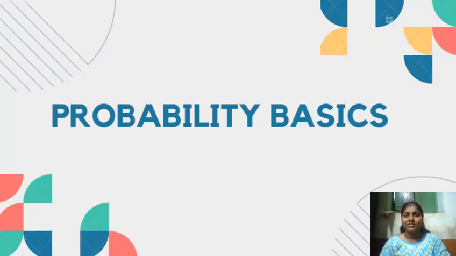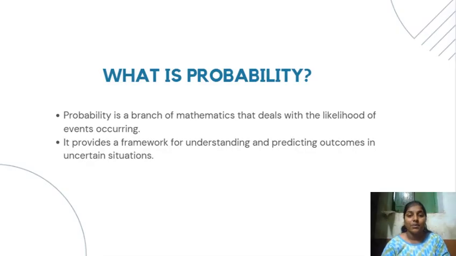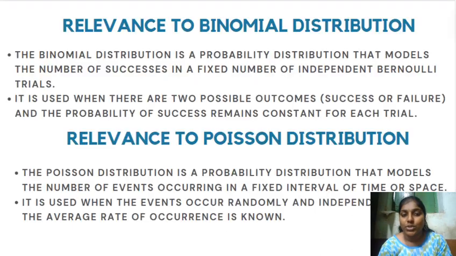So before going in depth into the distributions, let's understand the probability basics. What is probability? Probability is a branch of mathematics that deals with the likelihood of events occurring. It provides a framework for understanding and predicting outcomes in uncertain situations. Relevance to binomial distribution: the binomial distribution is a probability distribution that models the number of successes in a fixed number of independent Bernoulli trials.